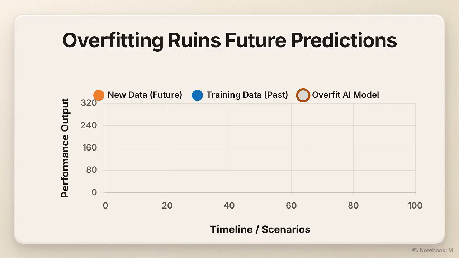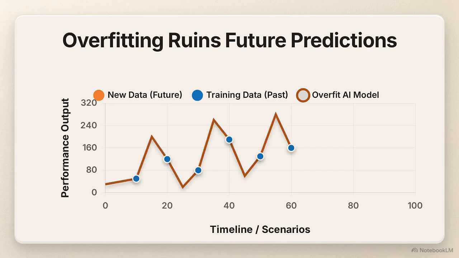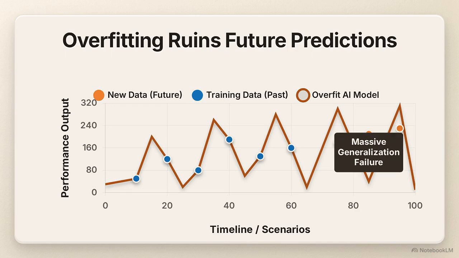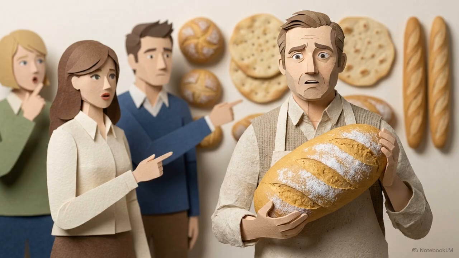When an AI model tracks past data too perfectly, it traces every fluke and accident in the training set. It treats the noise of the past as an absolute rule for the future. The model scores perfectly in the practice room, but it fails when it encounters brand new data. This creates an illusion of success. In reality, a system that relies on pure memorization has lost its ability to adapt.